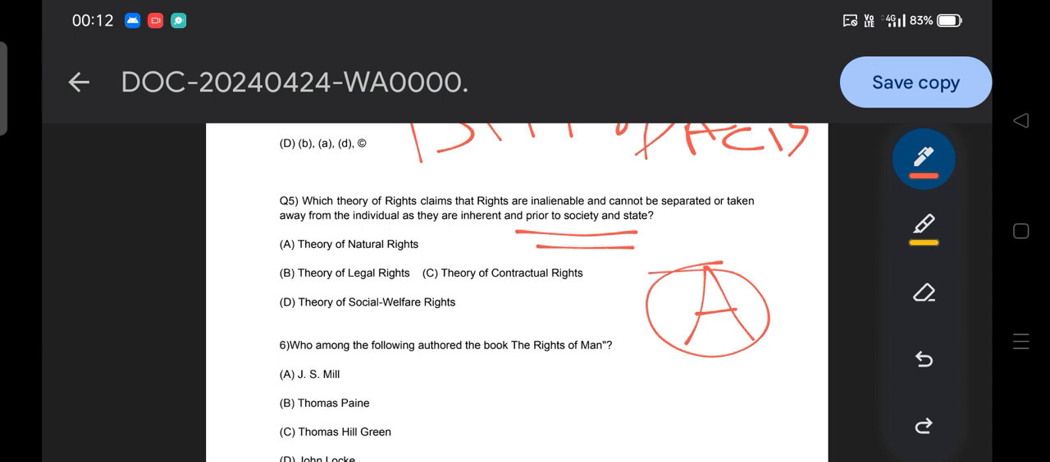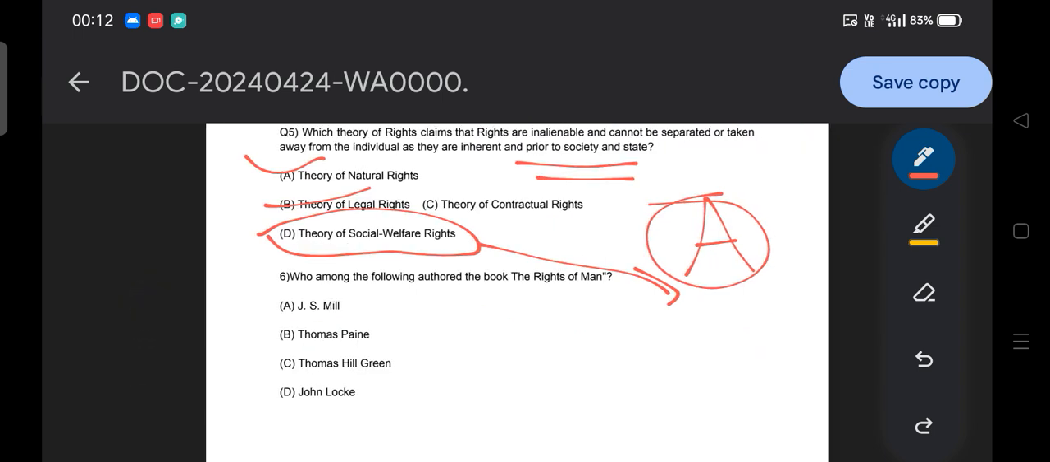So we need to remember the different terms and key concepts with respect to the theory of natural rights, the theory of legal rights, the social welfare theory of rights, and the theory of contractual rights. We will discuss this, but what does the social welfare theory of rights mean? The rights which aim at the welfare of citizens, the public policy created for the sake of the welfare of society, to fulfill the needs of society. That is the social welfare theory of rights.